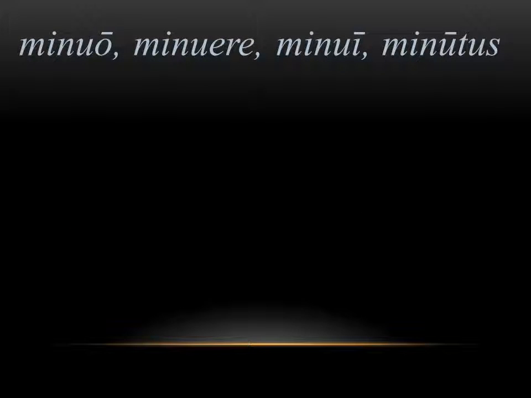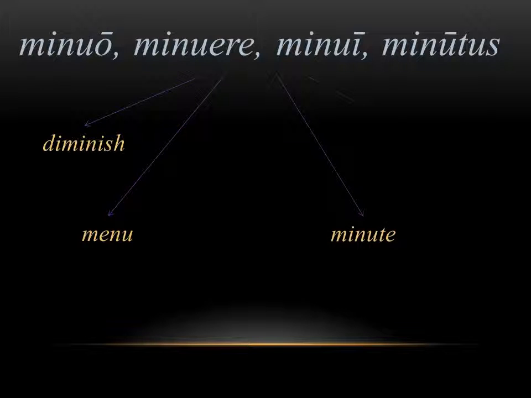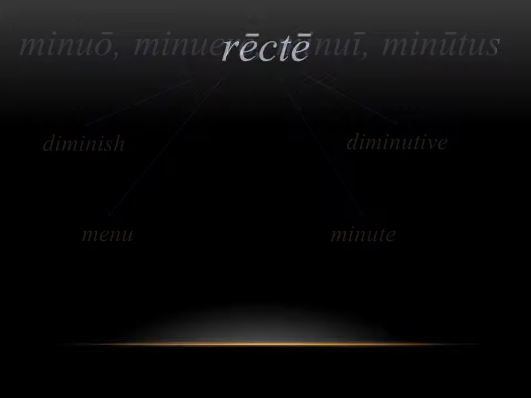Next, you have the verb minuere, which means to lessen or reduce. Now, in English, we get a lot of words that have to do with lessening something. Words like diminish, minute, diminutive, even menu. They all have to do with reducing or getting something smaller. And that's really what we're after. Even the word minus in English, if you think math class, is related to this. So it should be a pretty easy one to spot the derivatives on.